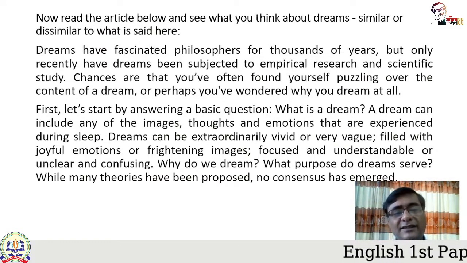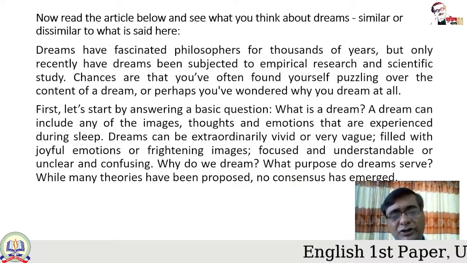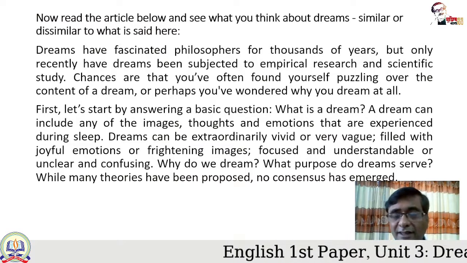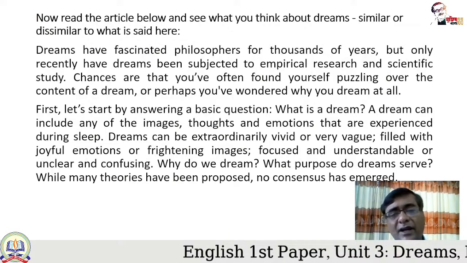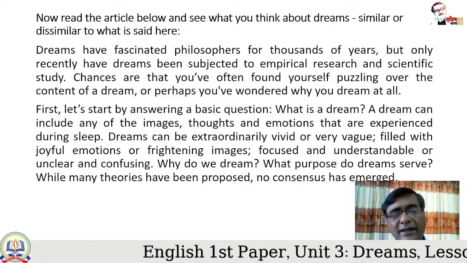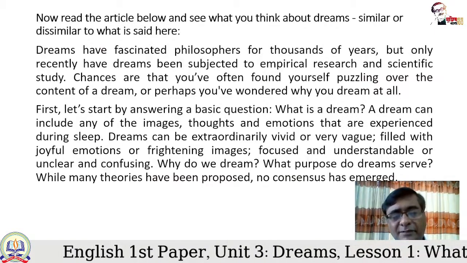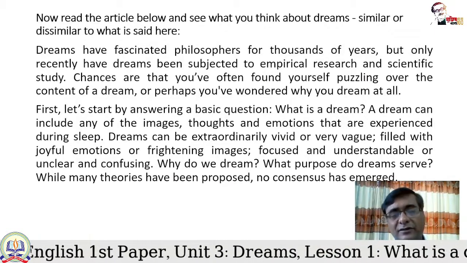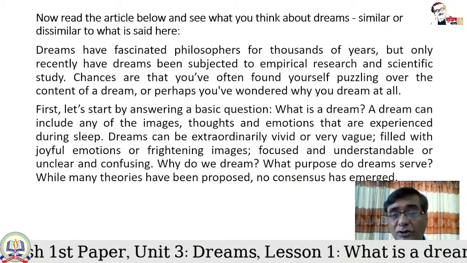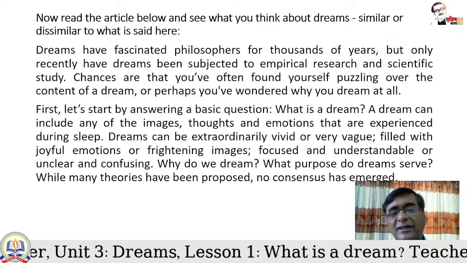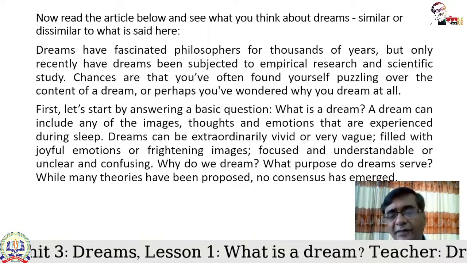First, let's start by answering a basic question. It's a basic question: what is a dream? That should be answered first. A dream can include any of the images. This is significant. A dream is basically a combination of pictures, thoughts, and emotions.